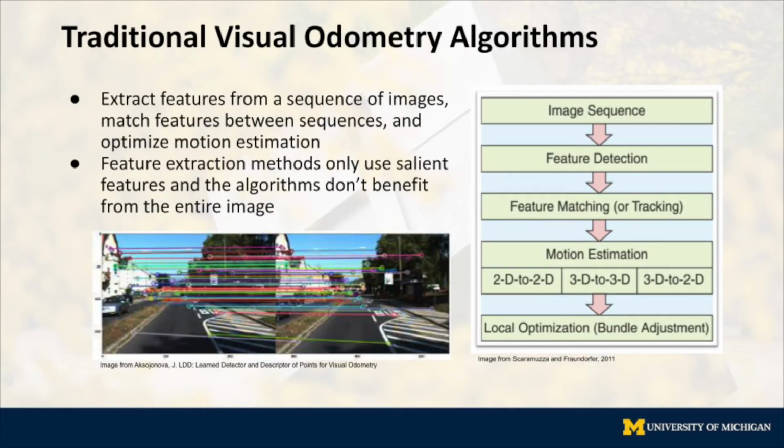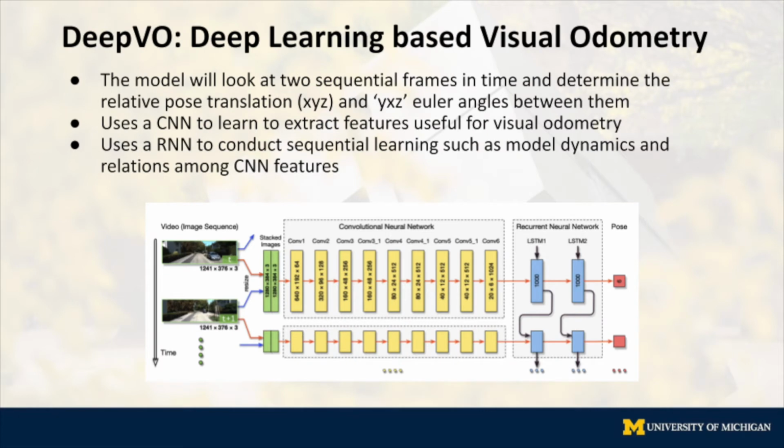Beginning with visual odometry, traditional algorithms follow the pipeline shown here, detecting image features in a sequence of images, then matching those features, performing some motion estimation, and finally optimizing. We instead propose an end-to-end deep learning-based approach to improve on the feature extraction by allowing a network to learn which features are important in the input image.